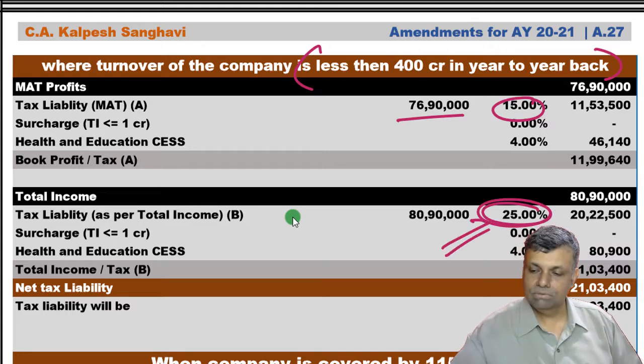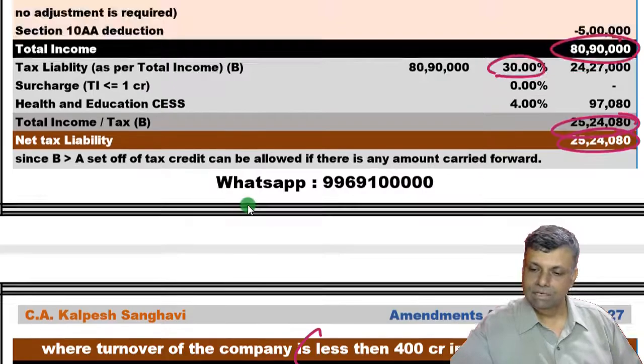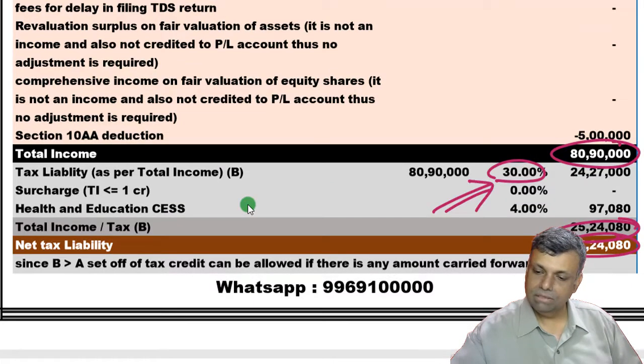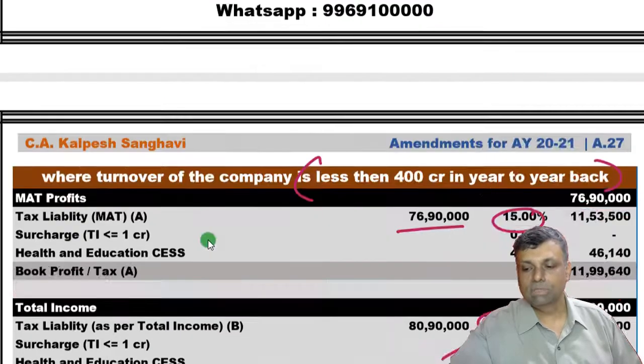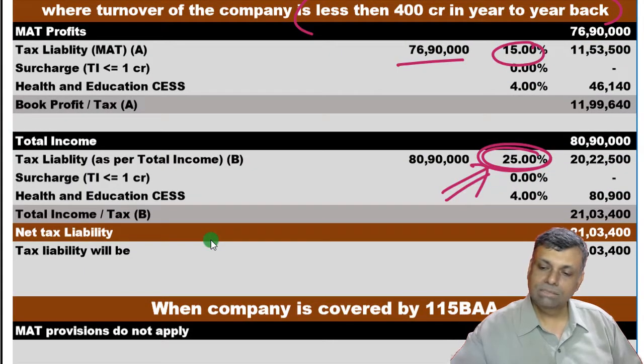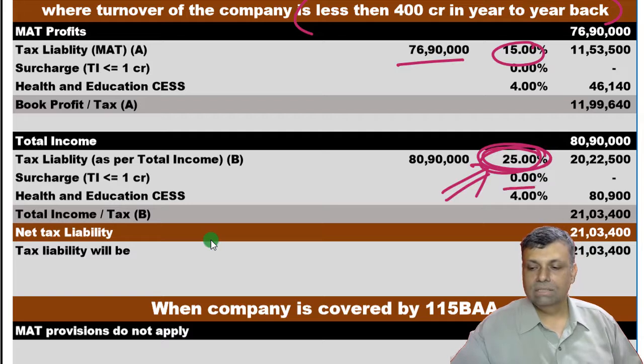This is one of the changes in terms of the tax liability. Here it was 30%, the normal tax rate, but now because your turnover is not crossing the limit, the tax rate has become 25%. The surcharge is on its own merit, and your total income is not crossing the limit of 1 crore, so we have not considered surcharge relevant. Surcharge does apply, but on merits.